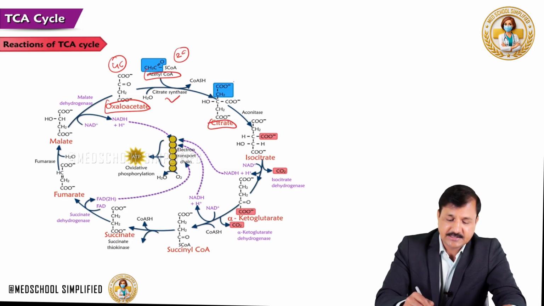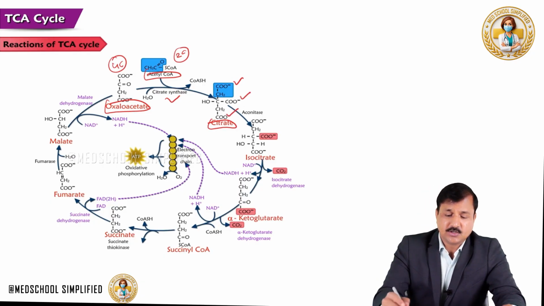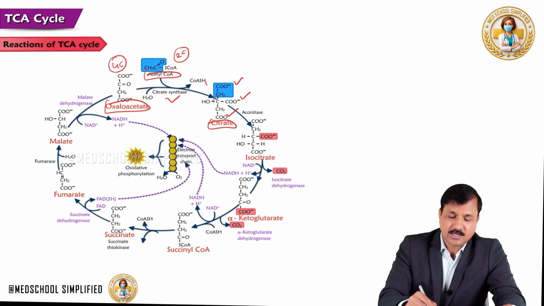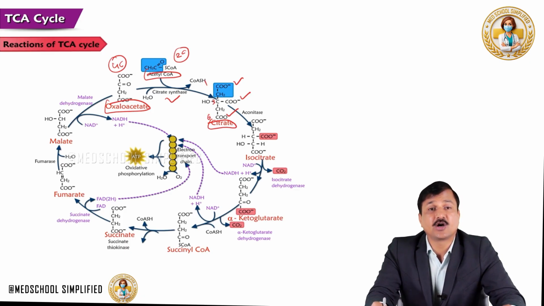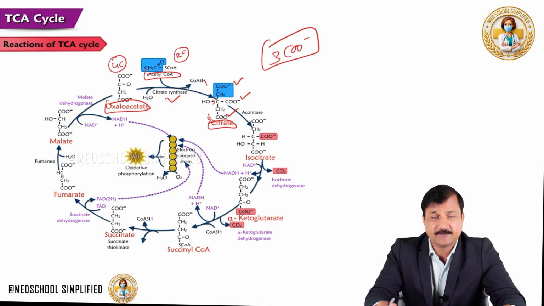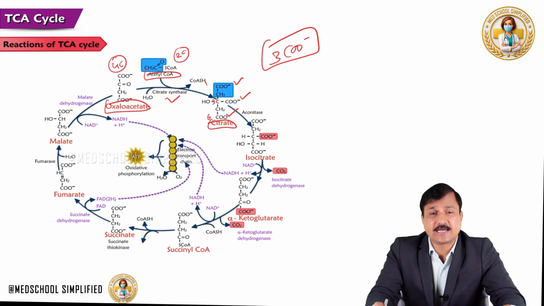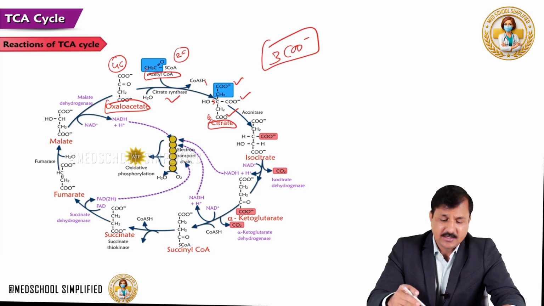Note that citrate is a 6-carbon molecule containing 3 carboxylate groups: the first carbon, the third carbon and the 6th carbon have carboxylate groups. So with 3 carboxylate groups, this is called a tricarboxylic acid. That is why the name of the cycle is TCA, Tricarboxylic Acid Cycle, which is also sometimes called the Citric Acid Cycle or referred to as the Krebs Cycle. All these three names are the same.